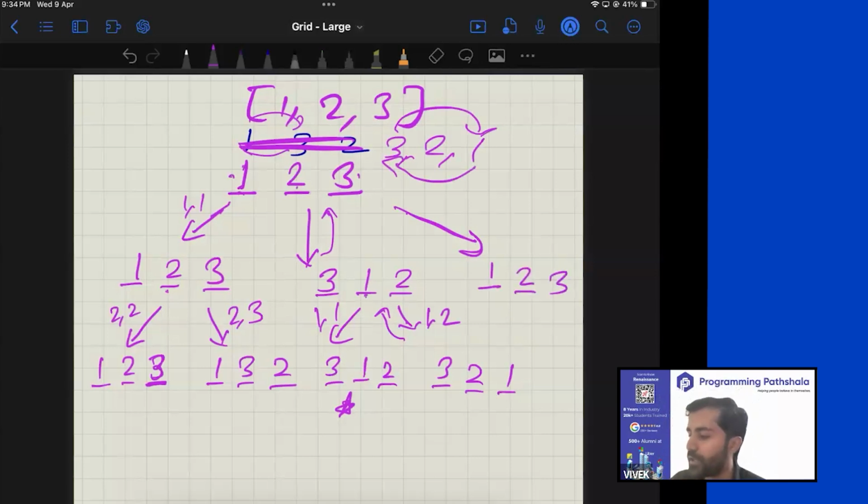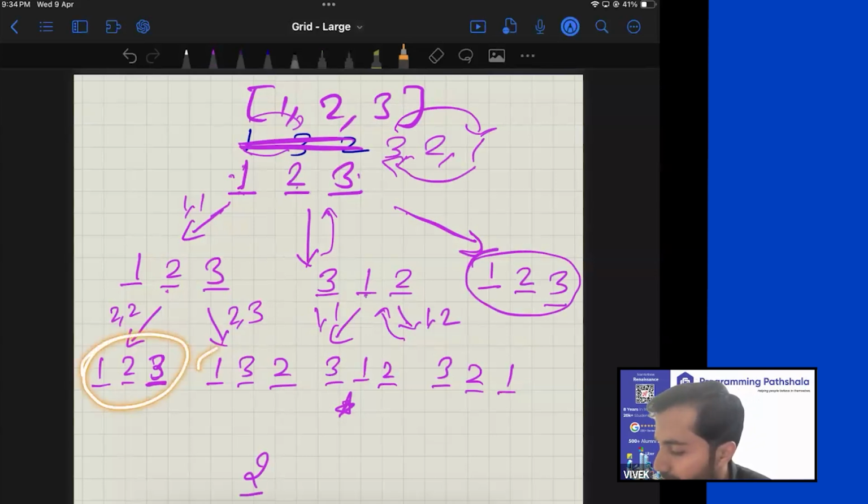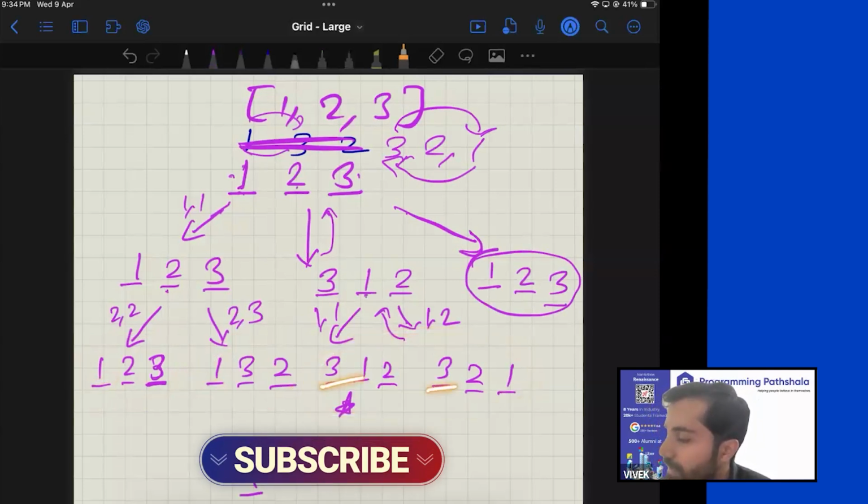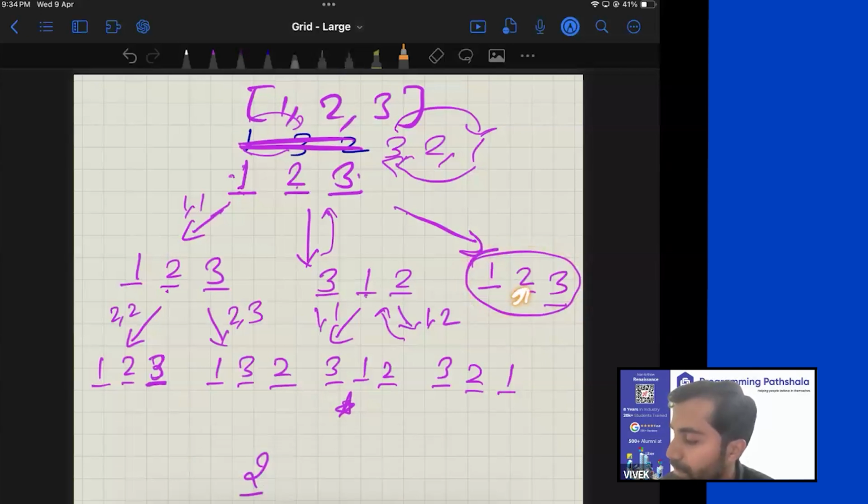Now I can tell you for sure that with 1, 2, 3, you will never be able to generate a permutation which is starting with 2. See, you have generated permutations like 1, 2, 3 and 1, 3, 2, which are starting with 1. And you have generated permutations like 3, 1, 2 and 3, 2, 1, which are starting with 3. In this case, when you perform swaps for this element, because you have fixed your first element to be 1, you will never be able to generate a permutation of the form 2, 1, 3 and 2, 3, 1. These will get missed.